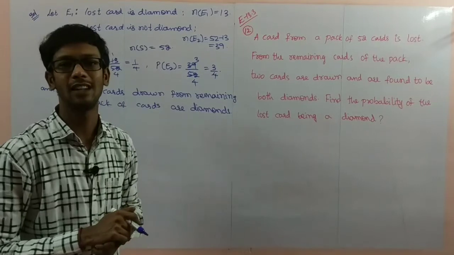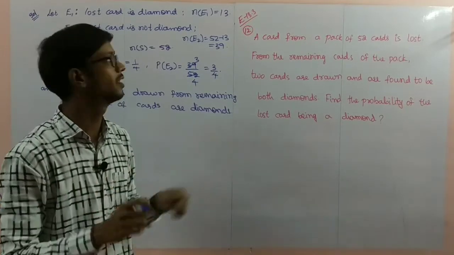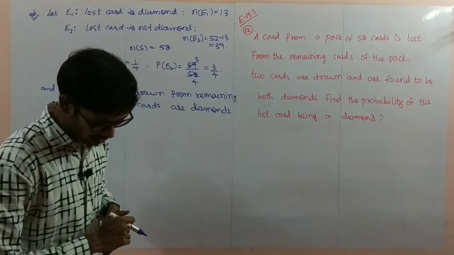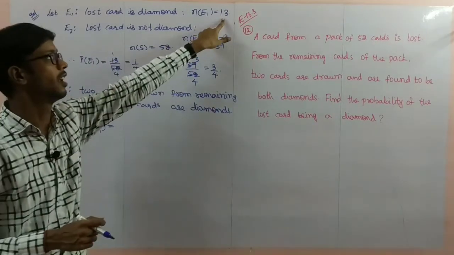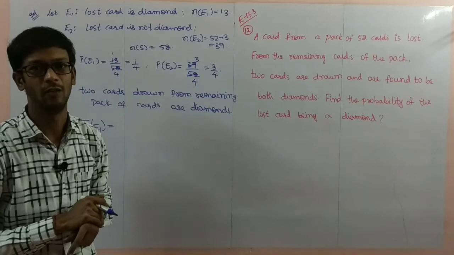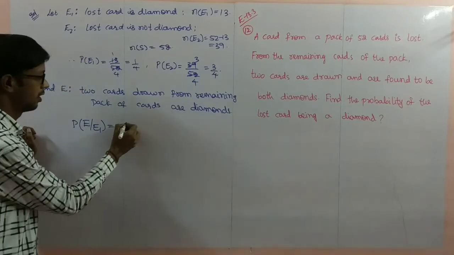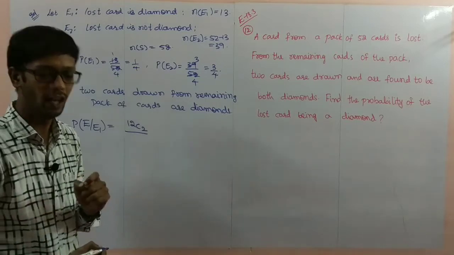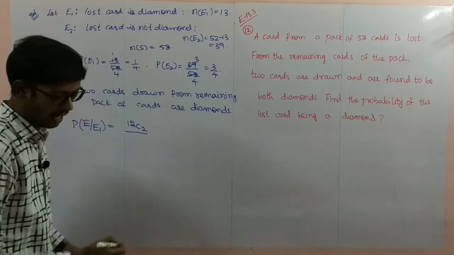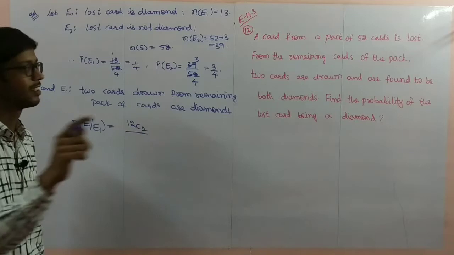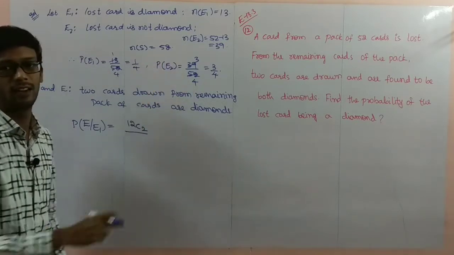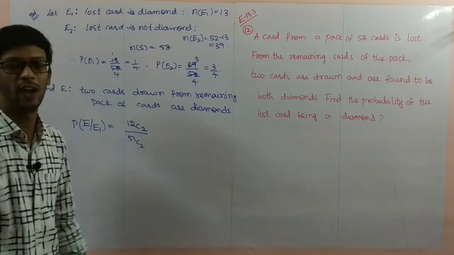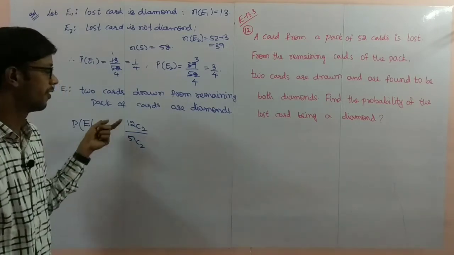One card is lost from the 13 diamonds, so 12 remain. From that you have to take 2, so 12C2. Total cards is 52, one card is lost, so 51C2, favorable over total outcomes.